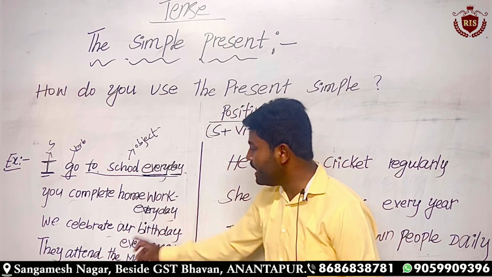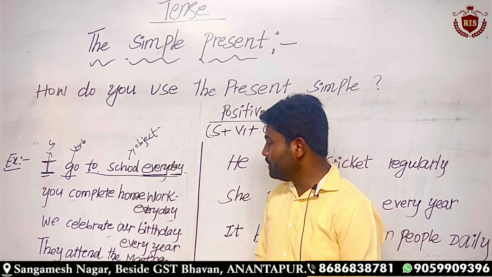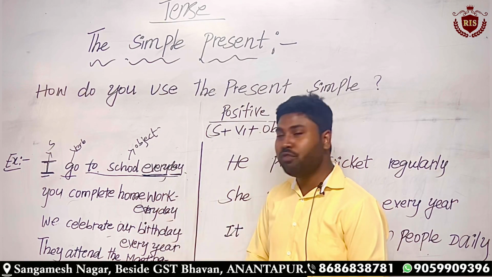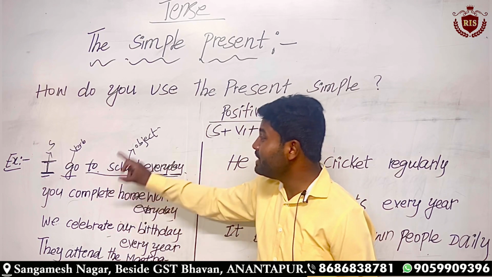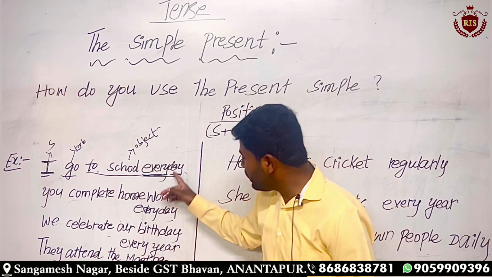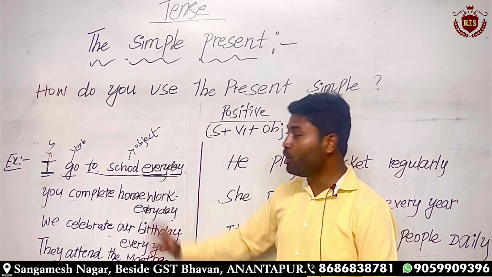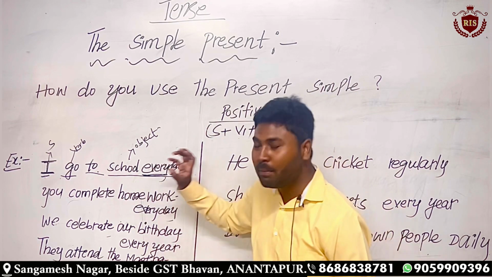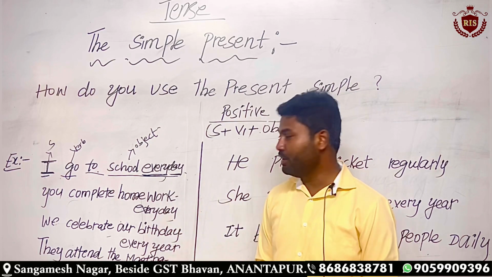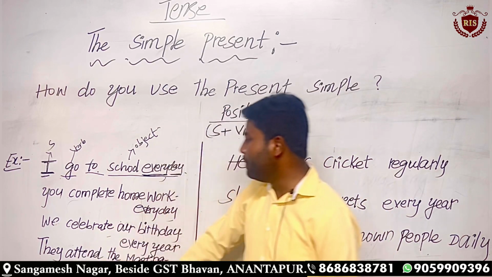I have added the keywords to be useful for you to identify which tense it is. By looking at these keywords, you can easily identify that the particular sentence is in the present simple, and that it is a positive sentence.